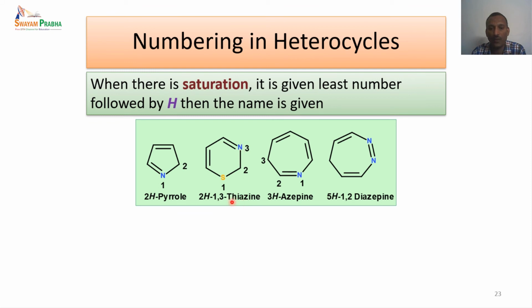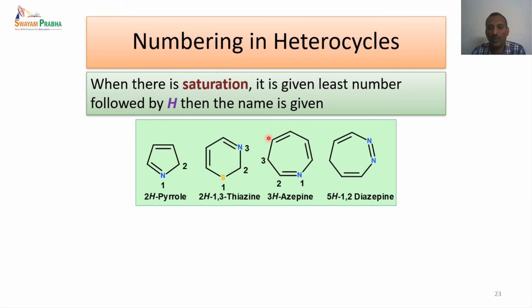Thi means sulfur, az is for the nitrogen, and ine is for the 6-membered ring. So IN is actually for the 6-membered ring, E is the ending. With that we can tell this is a 6-membered heterocycle containing sulfur and nitrogen.